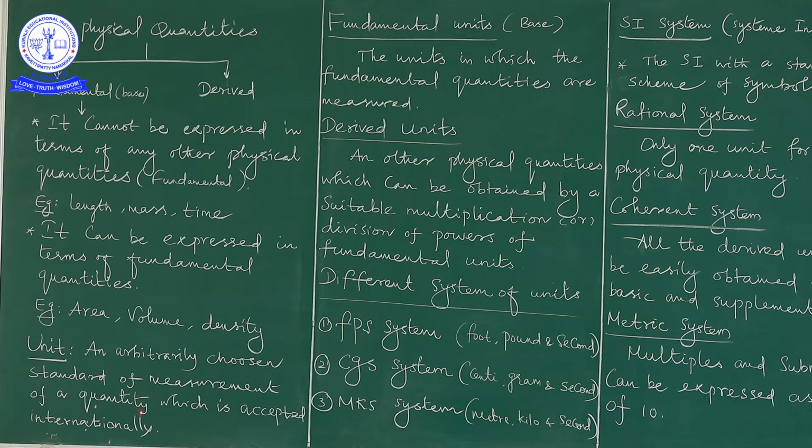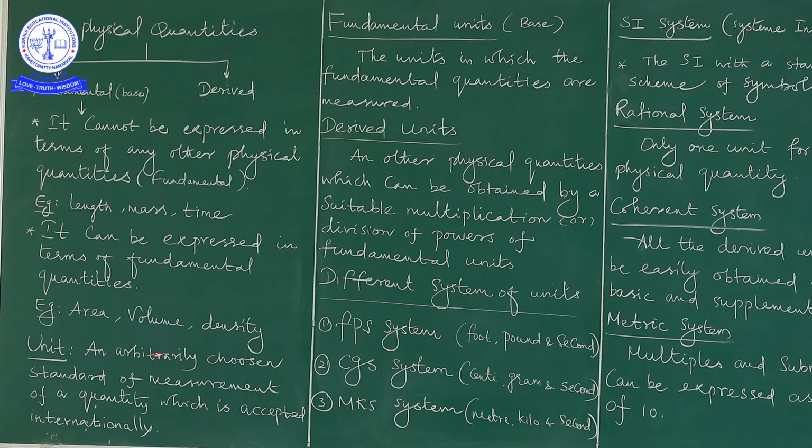After that, we have to mention either fundamental or derived. Whatever it may be, we have to express it with a unit only. Without a unit, it acts like a constant, though sometimes a constant also has a unit. So a unit we have to define like this: an arbitrarily chosen